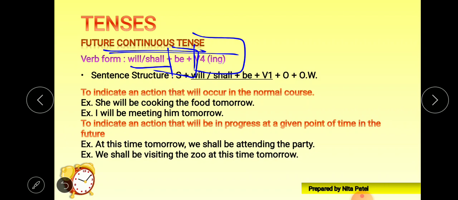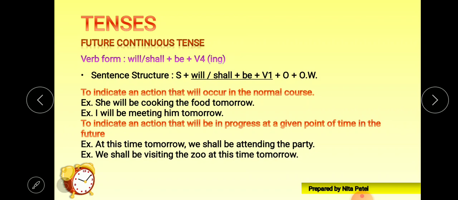In past continuous we have the to be form was, were, and in future we'll use be as our to be form. The remaining part, V4, is necessary wherever we are talking about continuous. Without V4 no continuous tense would be there. V4 means the ing form, right?